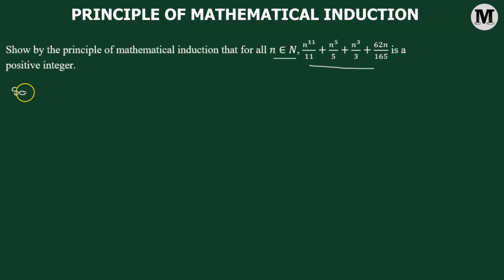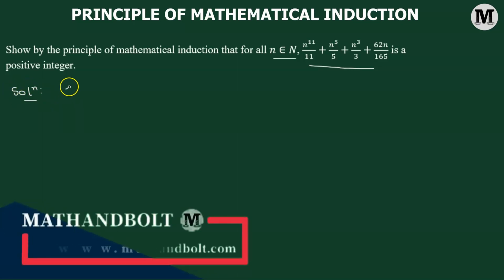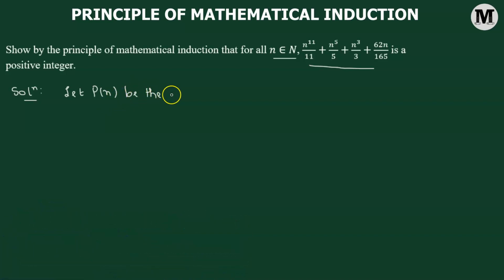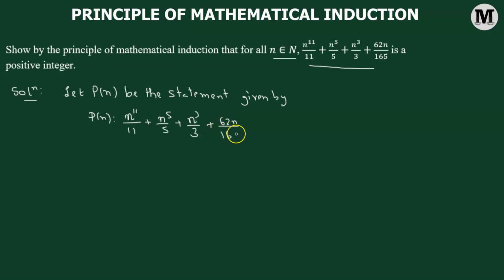So let us begin. First, we're going to consider a statement and name it P of n. So let P of n be the statement. It's going to be a mathematical statement given by this expression: n raised to the power of 11 divided by 11, added to n raised to the power of 5 divided by 5, added to n cubed over 3, added to 62n divided by 165.